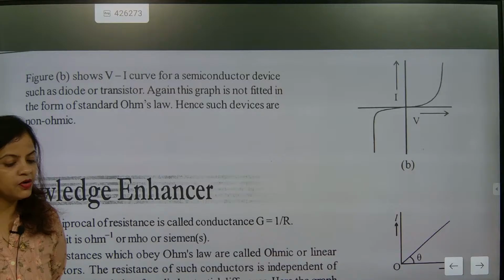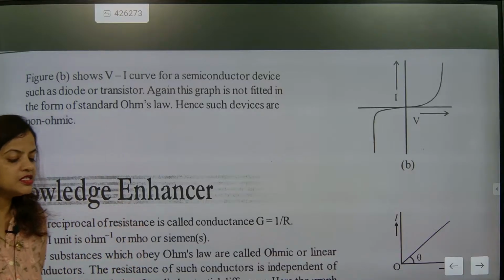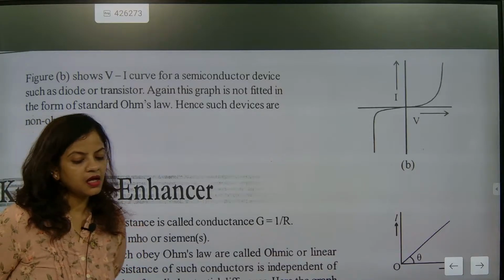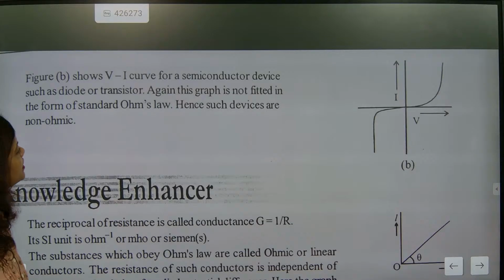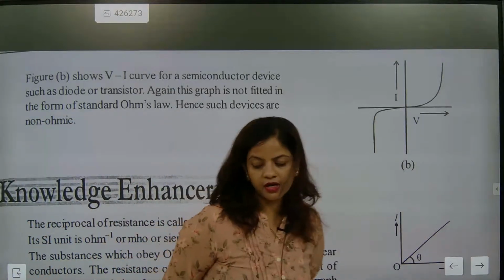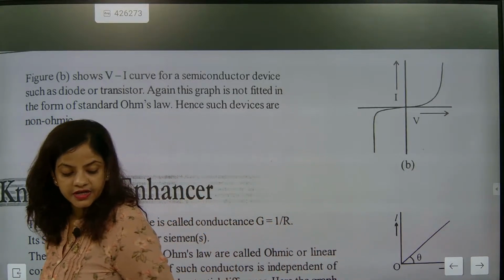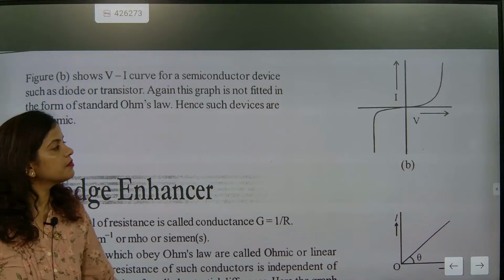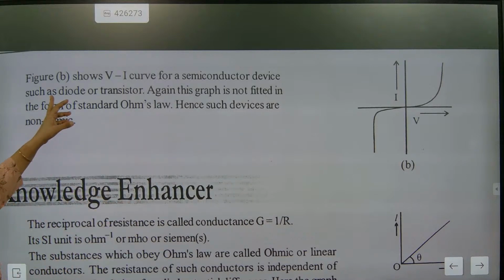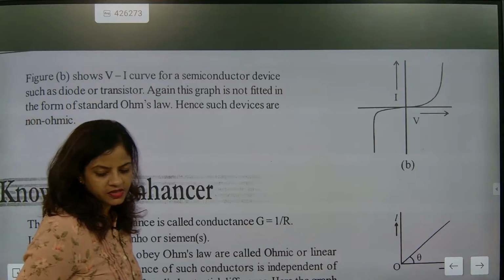note down, beta. Everyone note down, please. So V is equal to IR, that will be ohmic or non-ohmic? This is the representation of non-ohmic because this is for diodes and transistors.